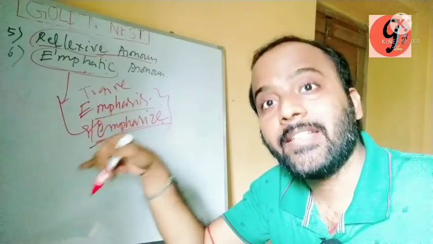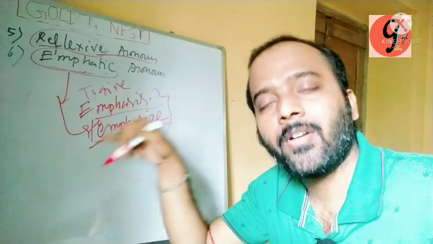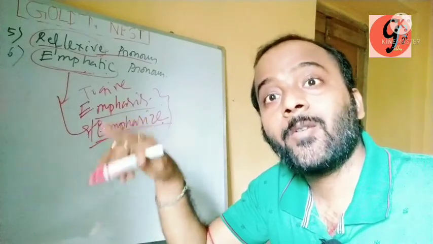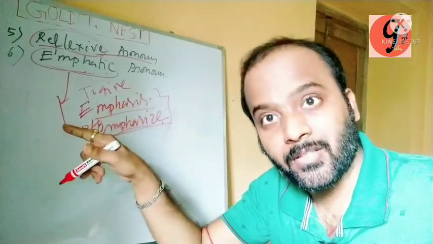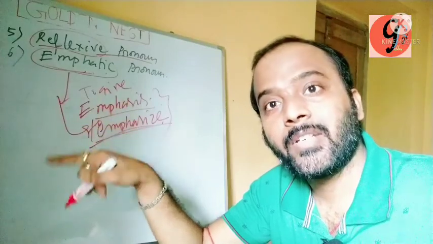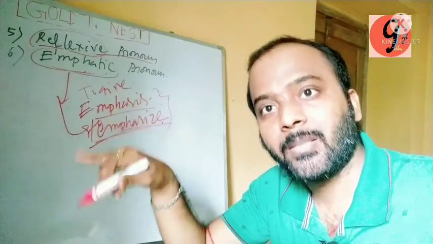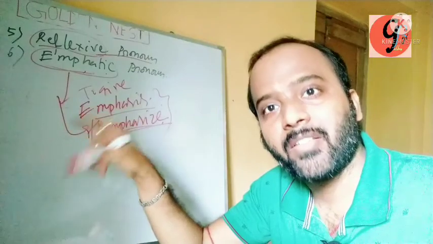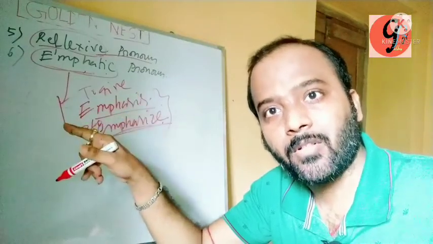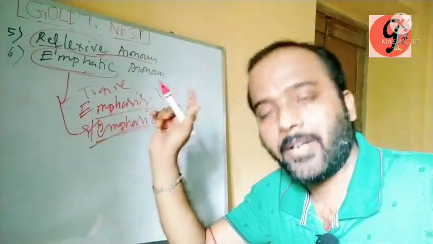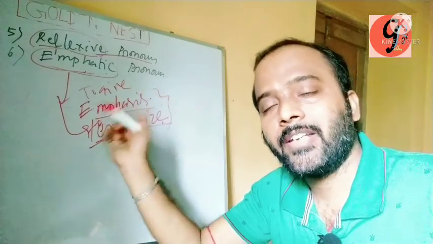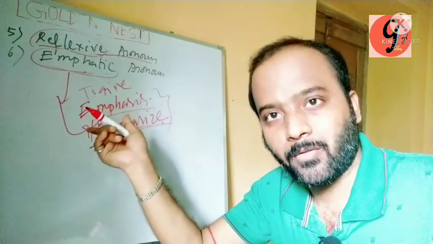But in the case of the emphatic pronoun, the particular subject is emphasized, stressed, given emphasis by the pronoun. That's why its name is emphatic pronoun.